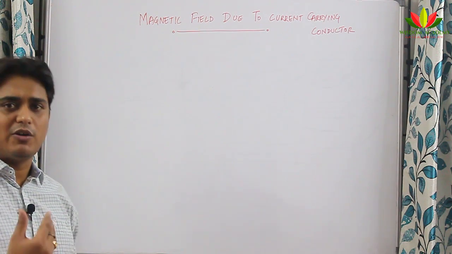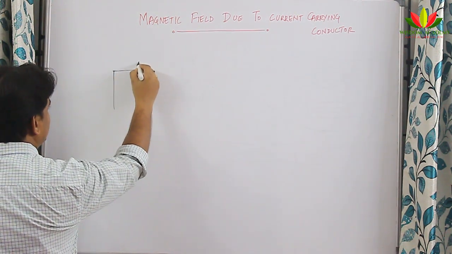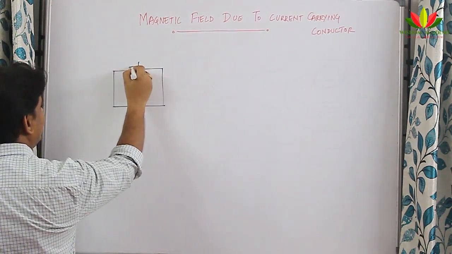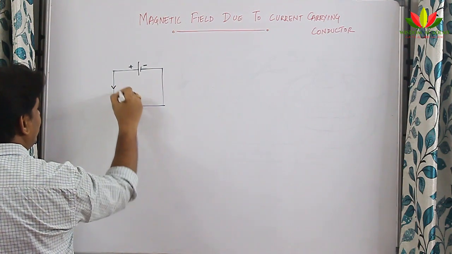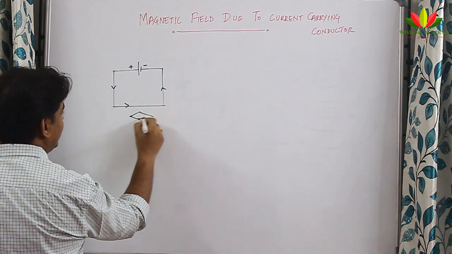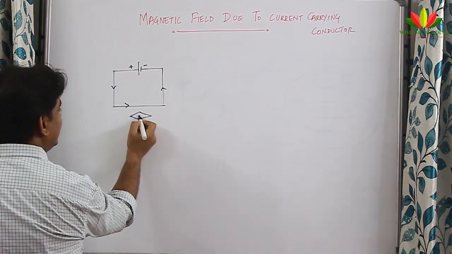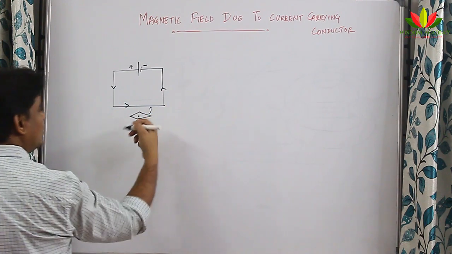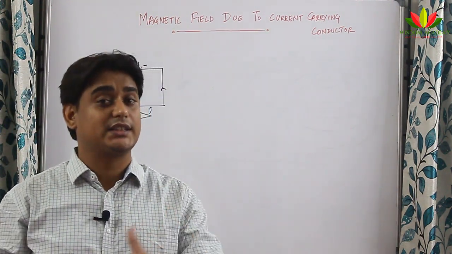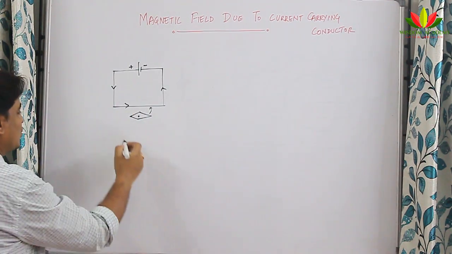So as I said you by Oersted's experiment, suppose I assume that there is a circuit and the current is flowing in this direction. This is positive, negative, current flows like this. If I keep a magnetic compass here, then I said you it is deflected towards it. Now someone can ask me, sir, how to remember which direction the deflection will happen? For that there is a small trick. That trick is called as snow,